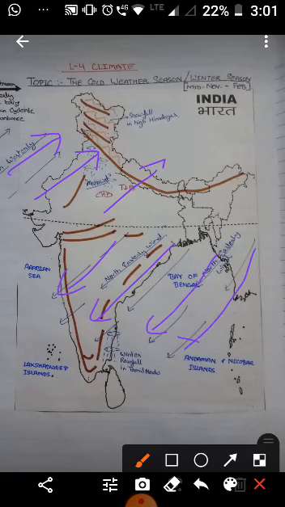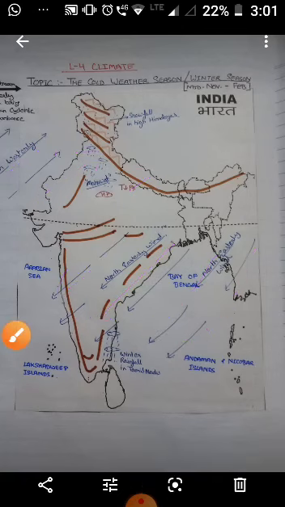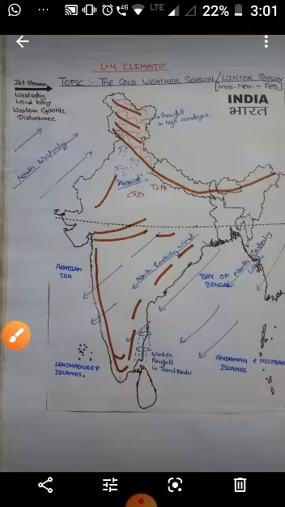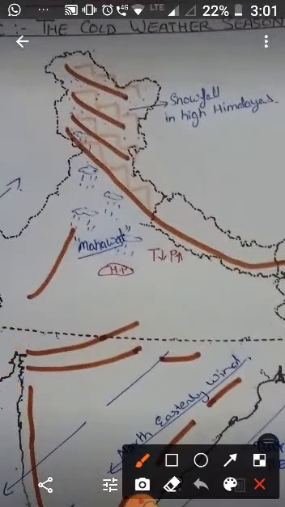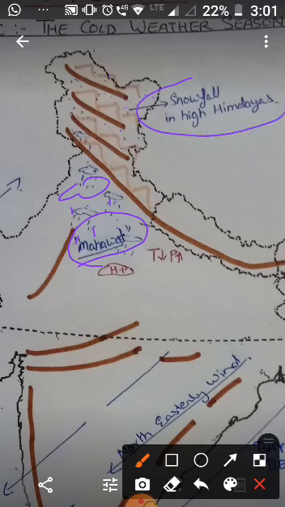They cause much needed rainfall over the plains and snowfall in the mountain region. As I told you, see, mountain region, snowfall occurs in the mountain region and light rainfall in the north and northwest part of India.